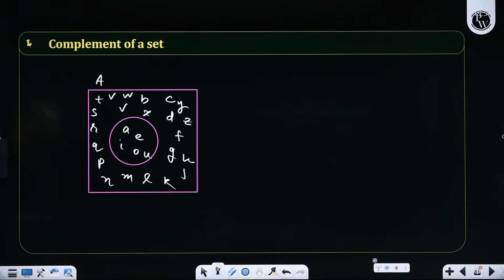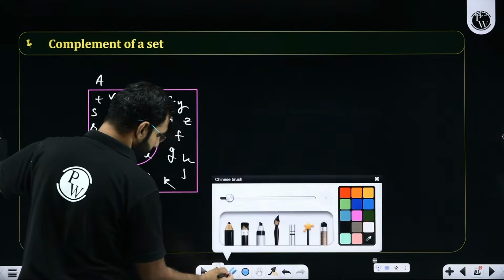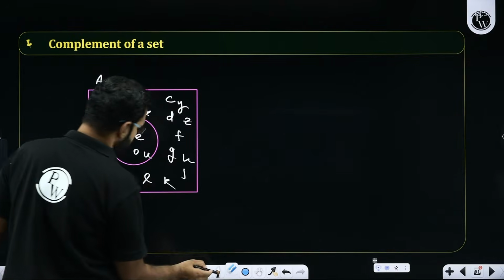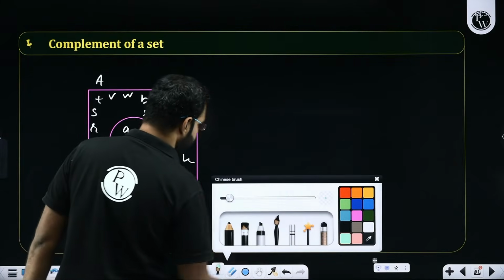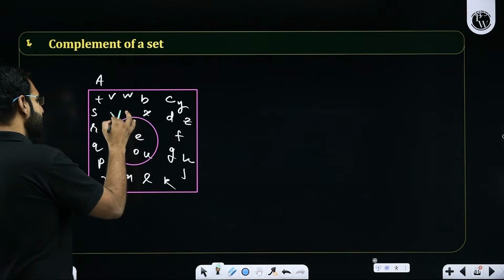A, E, I, O, U should be split. So A I did not take, E I did not take, I I did not take, O I did not take, U I did not take, right? So this is the set V. This set over here is the set V.